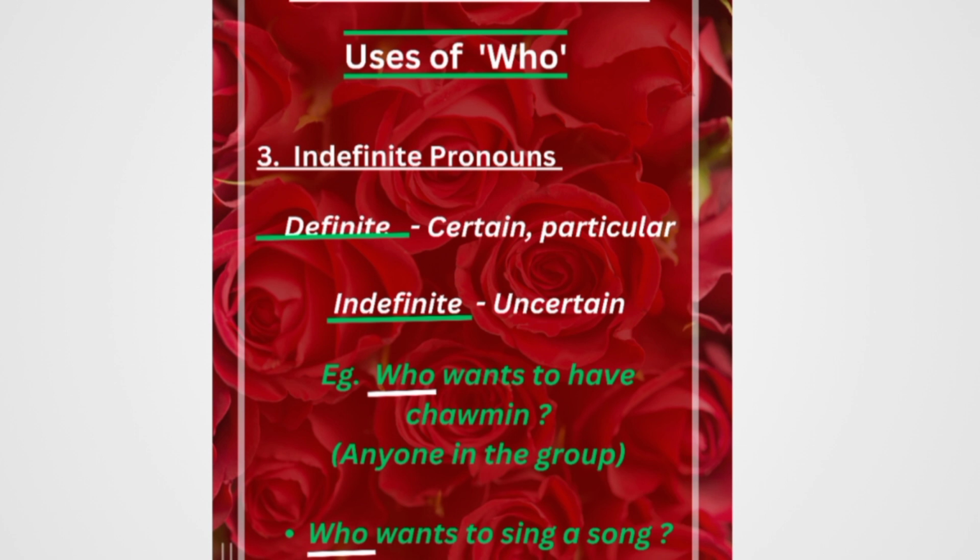Okay, and in the next sentence we see "who wants to sing a song." Here again we can see that it is asking some people to sing a song, but again it is not defining to whom he is asking. It is a general question to a group of people. With this we can have a clear idea that who is used as an indefinite pronoun. And now let's have the next rule.